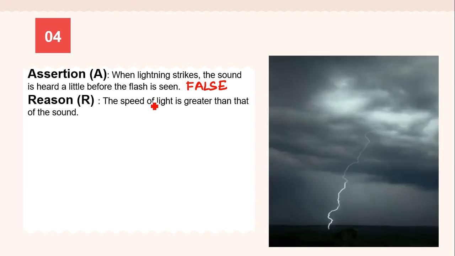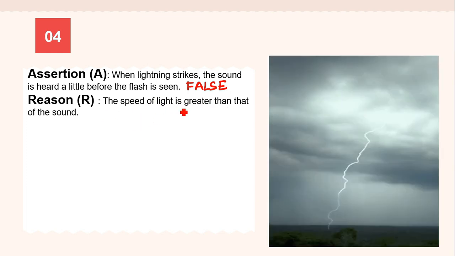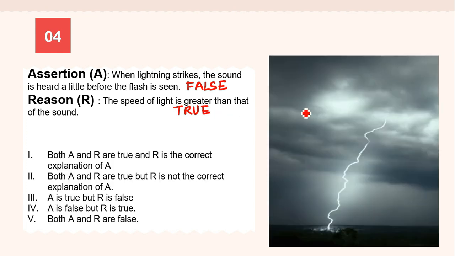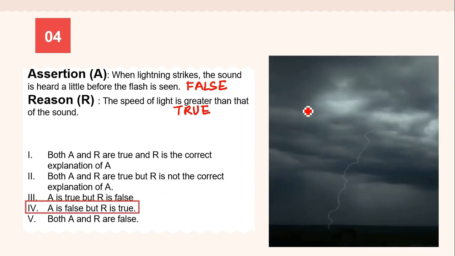And the reason is the speed of light is greater than that of sound. So we know that yes, the speed of light is more than that of sound. So this statement is true. So out of these 5 options, the correct answer is assertion is false. That is, A is false, but R is true.